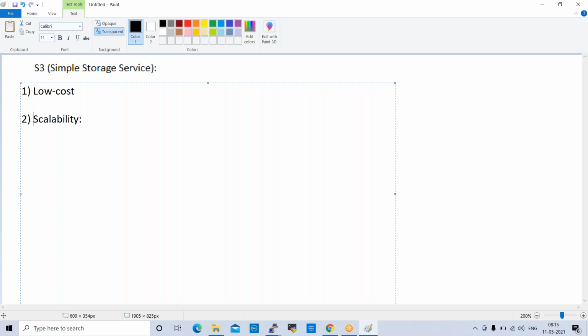Third one: if you want to increase, you can increase it. It will not show you anything increasing or decreasing. We don't specify any limit or any size. When we create an S3 bucket, it will allow you to upload whatever size of data you want.